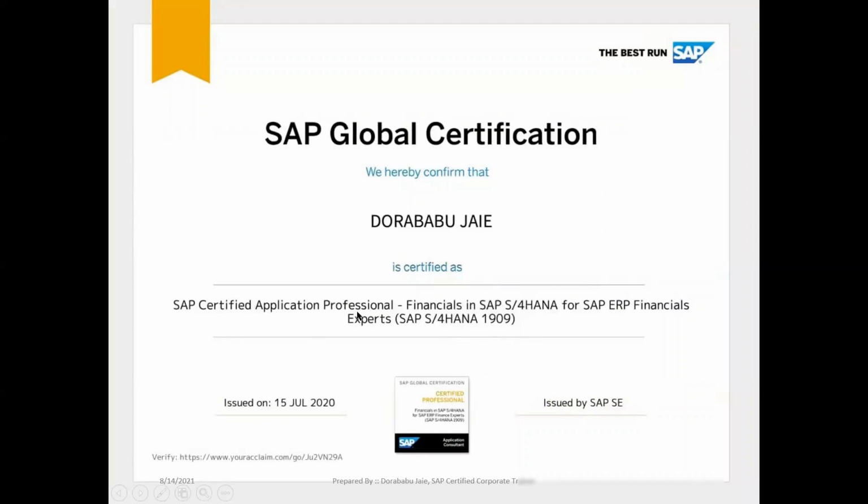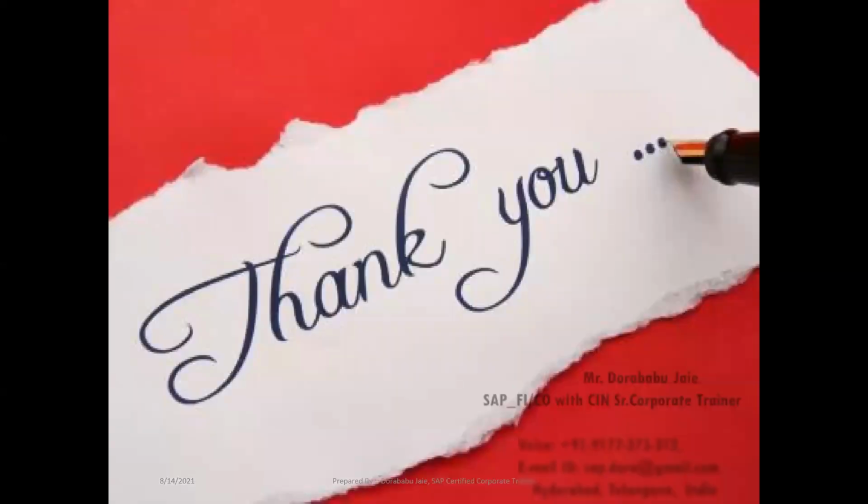Professional level, I have done the certification in SAP S4 HANA 1909 version. See here, SAP ERP financial experts. Right, so these are my certifications, and that's it.